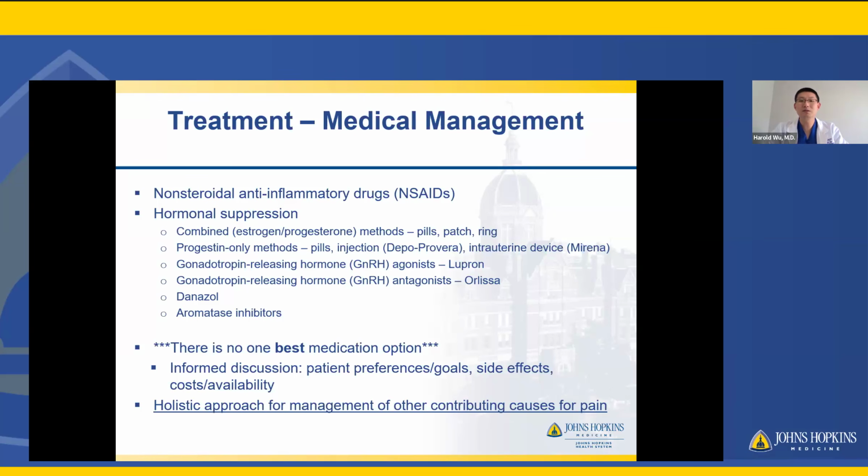But I think the most important thing to take home from this slide is that there is no one best medication option. We do not have any strong or high quality data or trials that show that one medication option is superior to another. So really, it's a very patient-centered discussion about preferences, goals, timing, side effects, cost, and availability that really helps us decide what's the best choice for each patient. And obviously, we want to take a holistic approach as well, right? Because there's so many other comorbid conditions or issues associated with pain with endometriosis. We want to make sure that we optimize management for those as well.